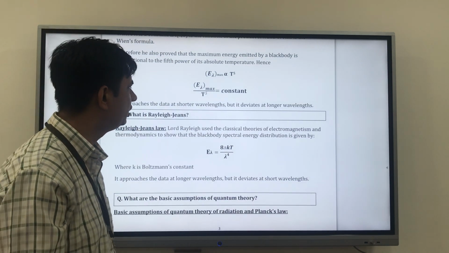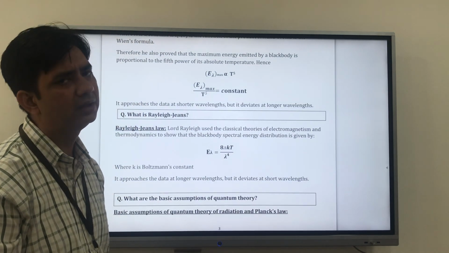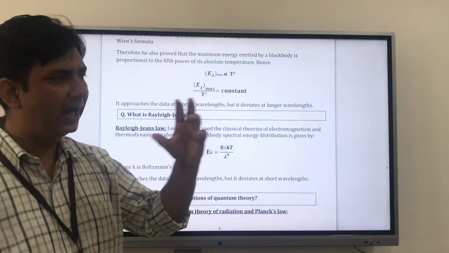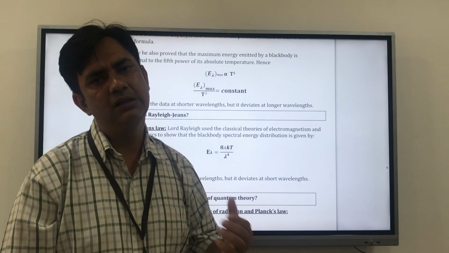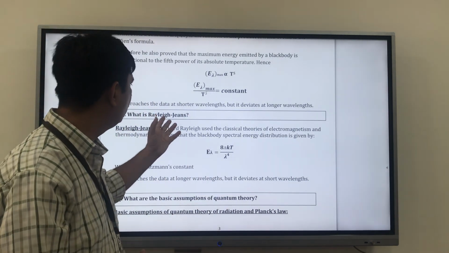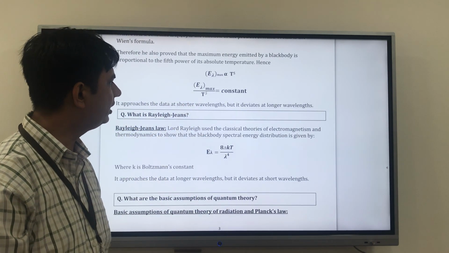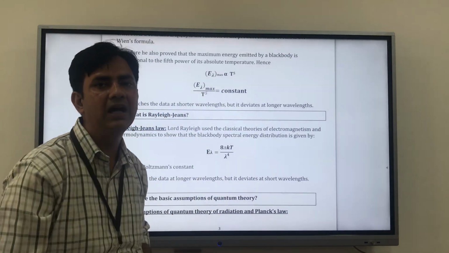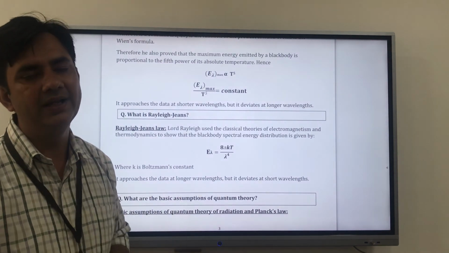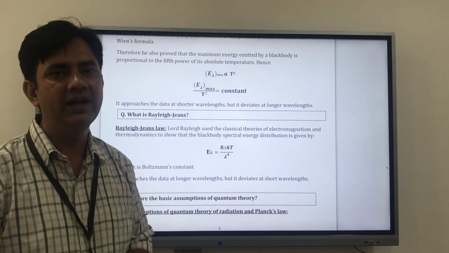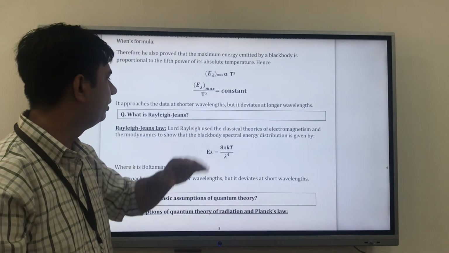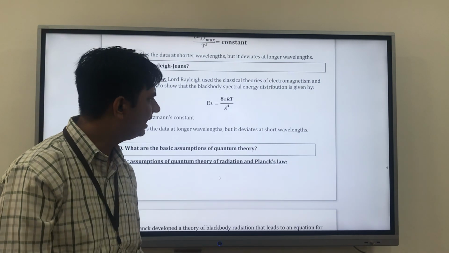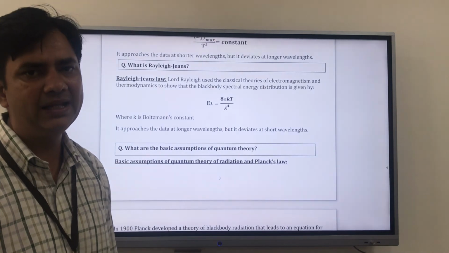approaches the data at a shorter wavelength, but it deviates at longer. So some laws deviate at higher frequency and some at low. So this approaches data at shorter, but it deviates at longer wavelength. That means this particular formula holds good for the shorter wavelength, but did not justify its value at longer wavelength. So again we have one more, Rayleigh, and again some other person came and he also gave his